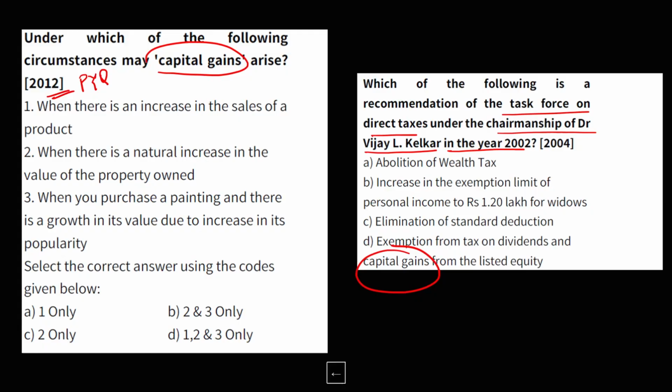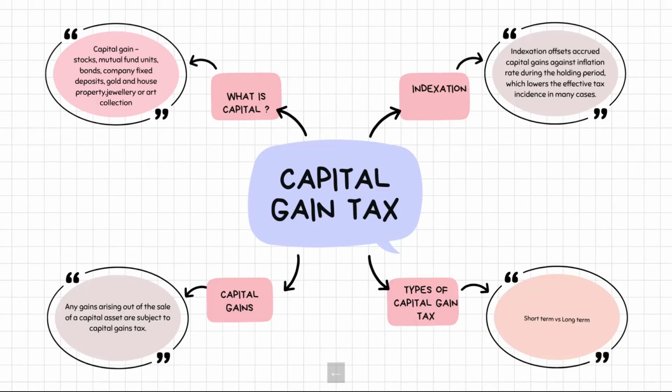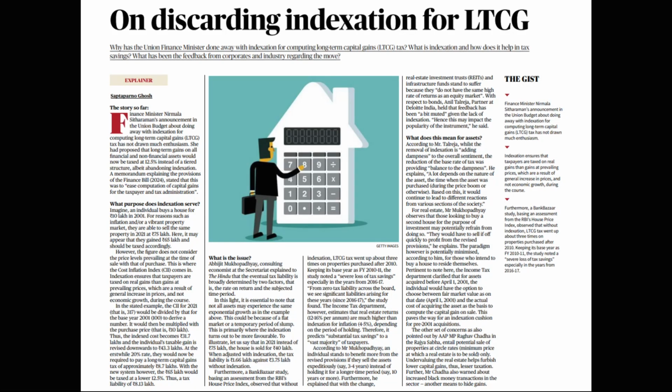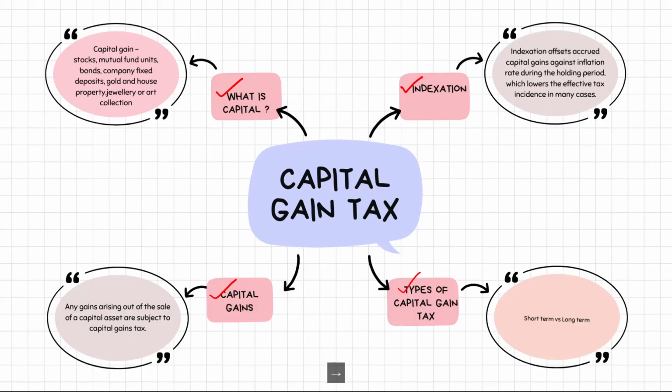I have done a brainstorming of the topic. First of all, what is considered as capital in the capital gains tax? Next, what is the meaning of capital gains? What are the different types of capital gains tax? And what is this indexation which is talked about so much in the recent news? Today there is a Hindu article also about the indexation. They have explained the entire indexation. So I'll briefly explain this concept which will help you.